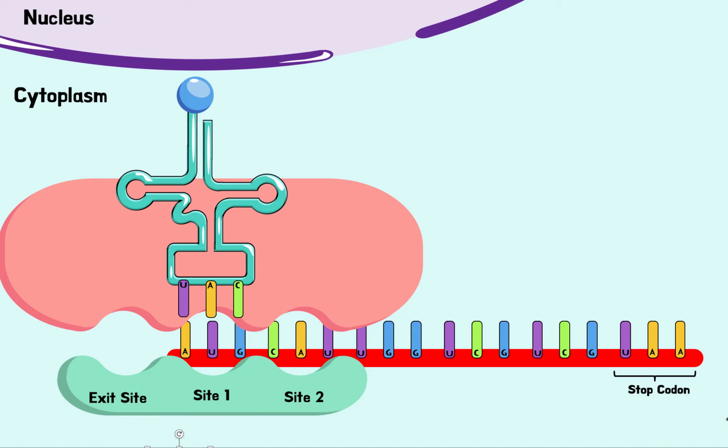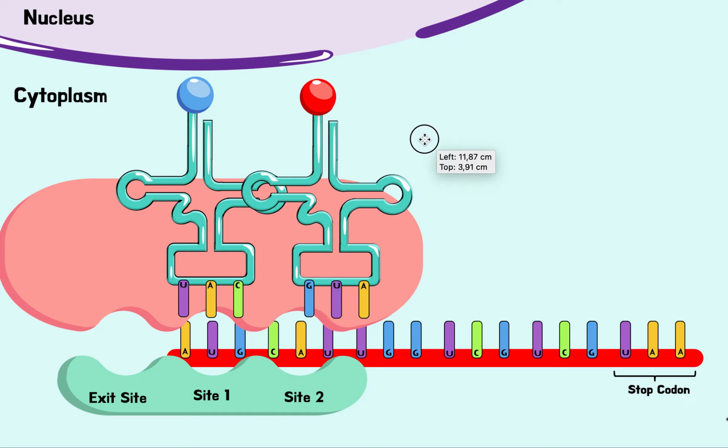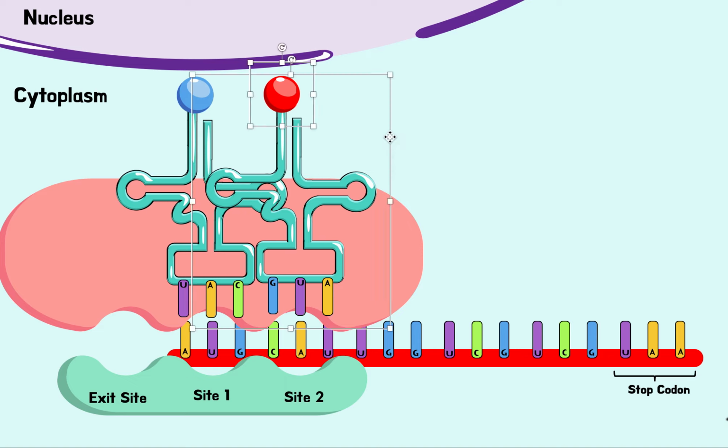So now here comes another tRNA, the one that belongs to this codon. So it comes and it brings its own unique amino acid, because see, this code is different from this code. So this code is going to bring a different amino acid, the specific amino acid that corresponds to this code. So now it's going to bind to site 2 by complementary base pairing. You can see, always matches, U to A, C to G, G to C, and so on, right?